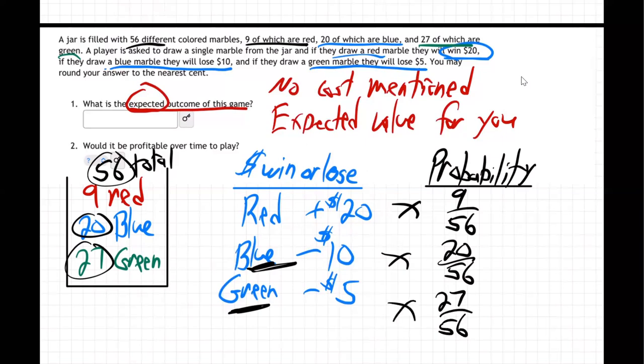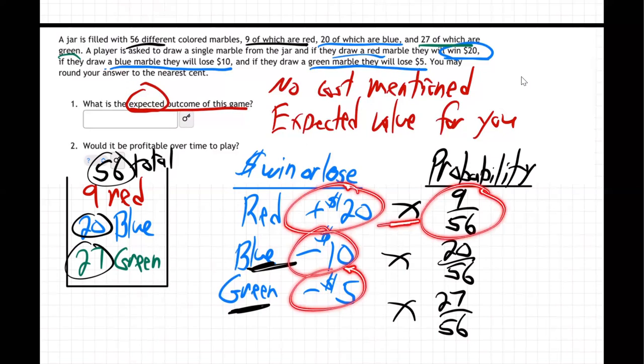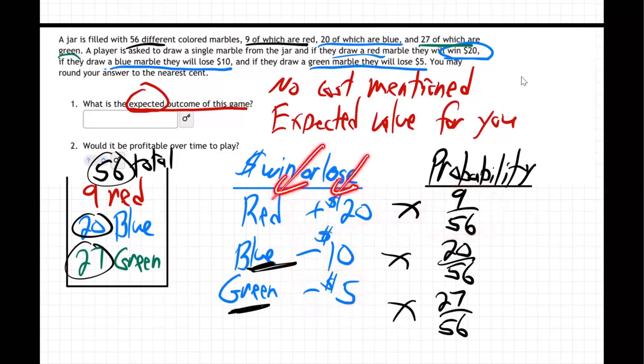We're going to multiply that. So we're going to take each dollar amount, positive for winning, negative for losing, multiplied by the probability of that thing happening, right? If you get a red marble, you win 20 bucks, plus 20 times the probability that that's going to happen. The chance you're going to get a red marble out of that jar is 9 out of 56, because 9 of the 56 marbles in the jar are red.